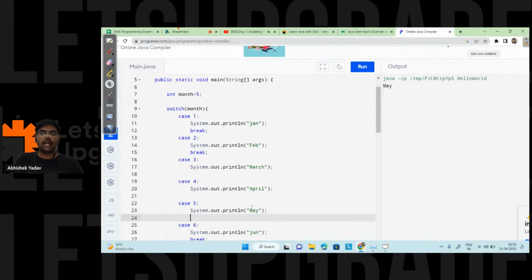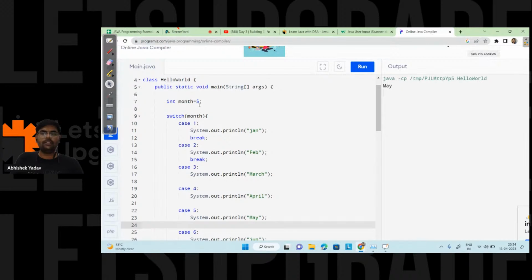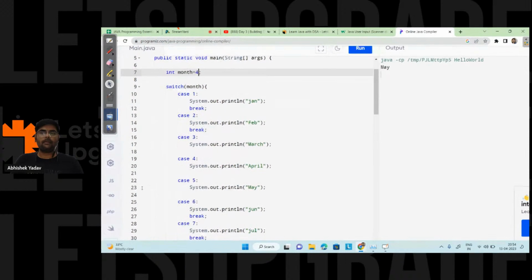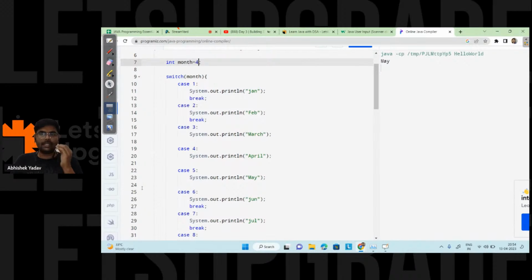So if I take the month value as 4 here, please write in the chat, guys, what will be the answer now? If the value of month is 4, according to you, what will be the answer?